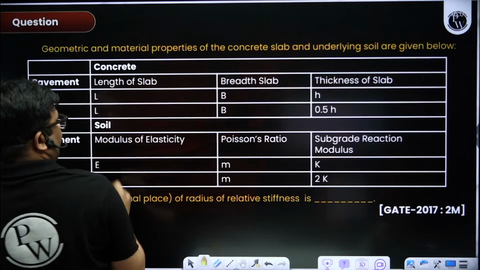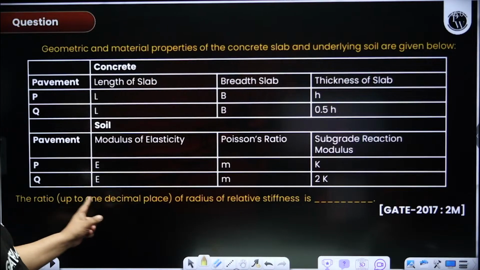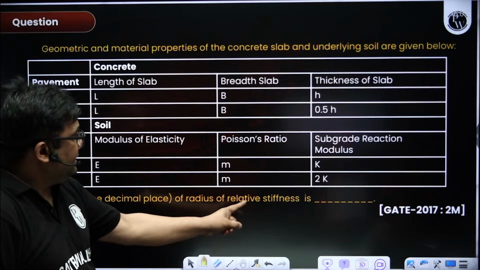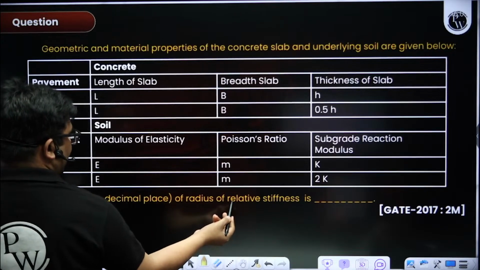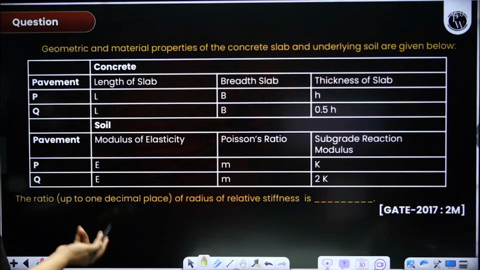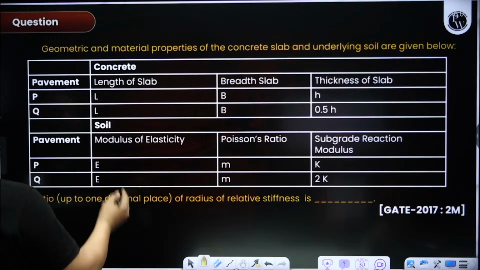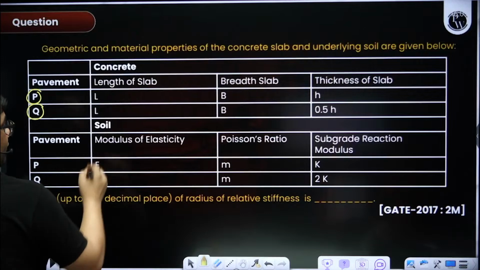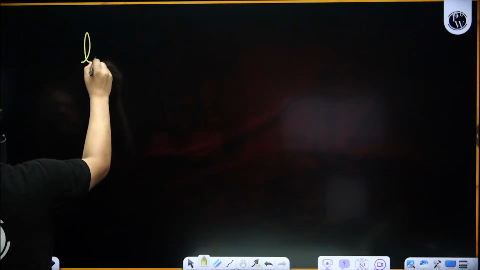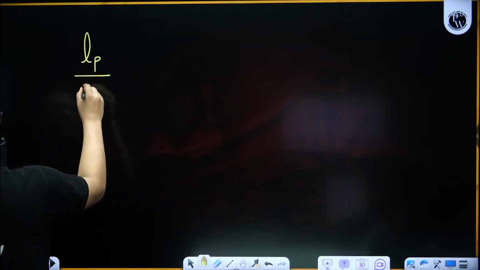So here, what is asked? The ratio of the radius of relative stiffness. If you want to solve this question, you just need to know the formula, right? You see there are 2 pavements, P and Q, given. I want to find the ratio of the radius of relative stiffness of P and then for Q.